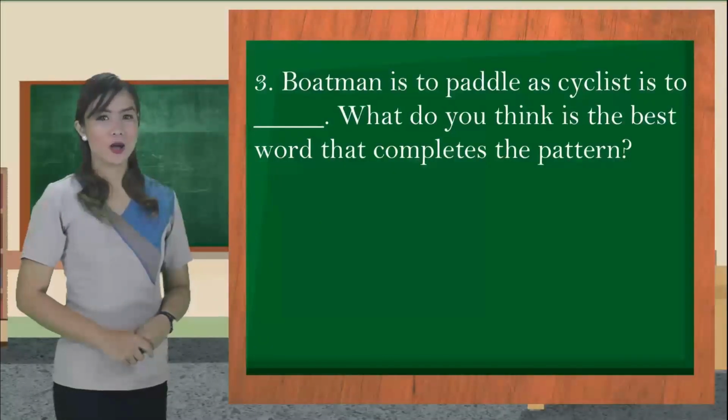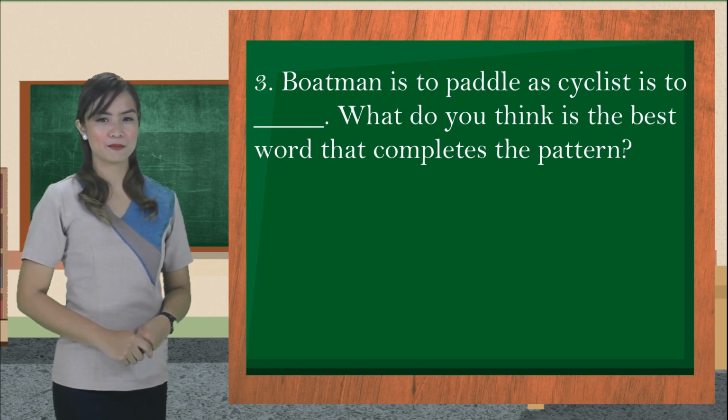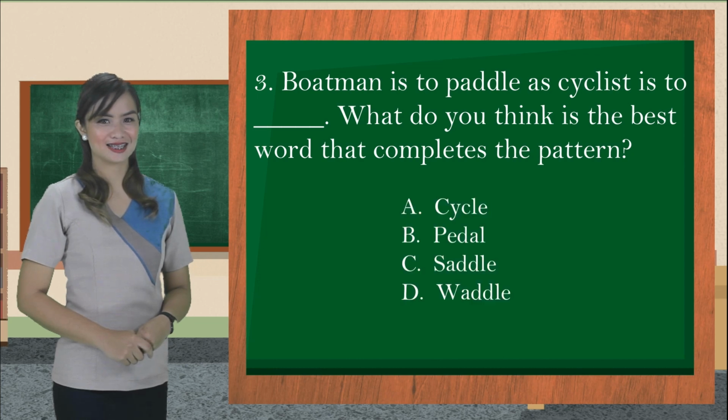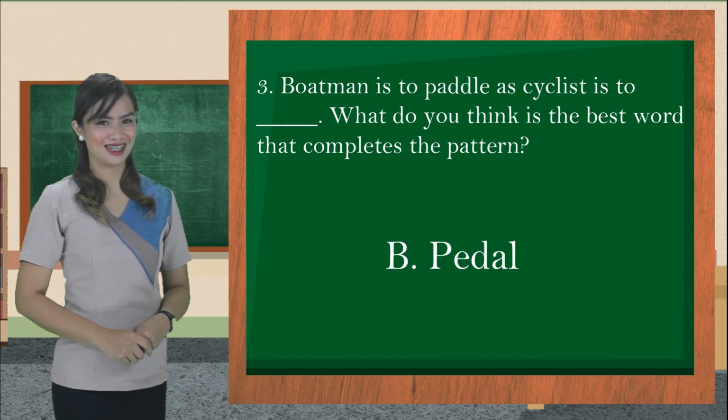Number 3. Boatman is to paddle, a cyclist is to blank. What do you think is the best word that completes the pattern? A. Cycle. B. Pedal. C. Saddle. D. Waddle. And the correct answer is letter B. You're doing good, guys.